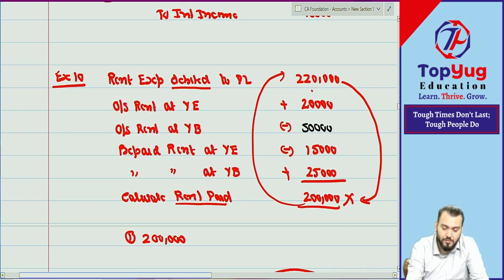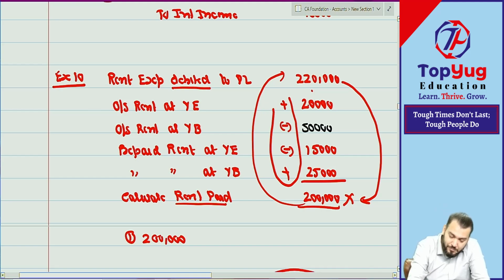Scroll. This answer was not correct. 2 lakh is not correct. 2,40,000 is correct. The sign is correct when rent paid is given.